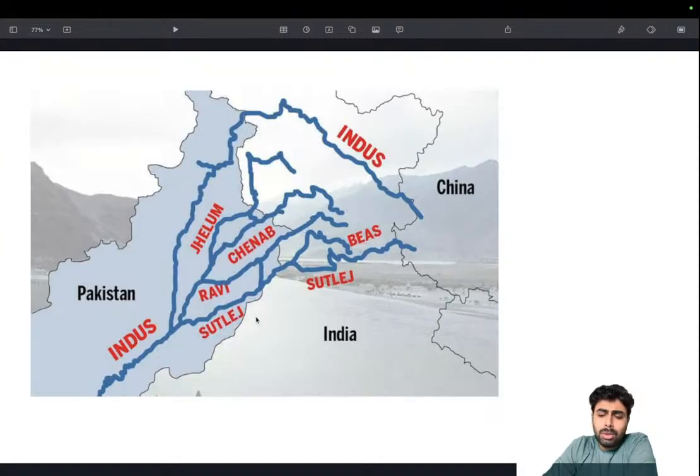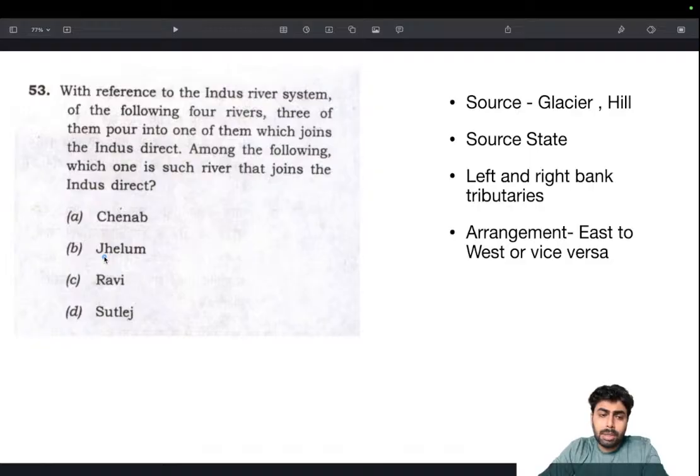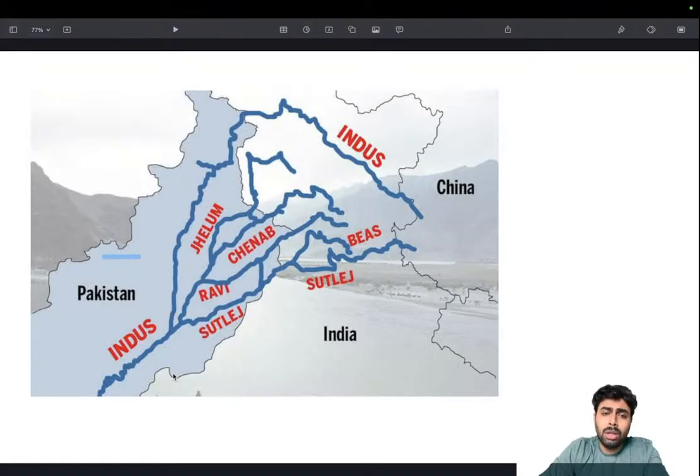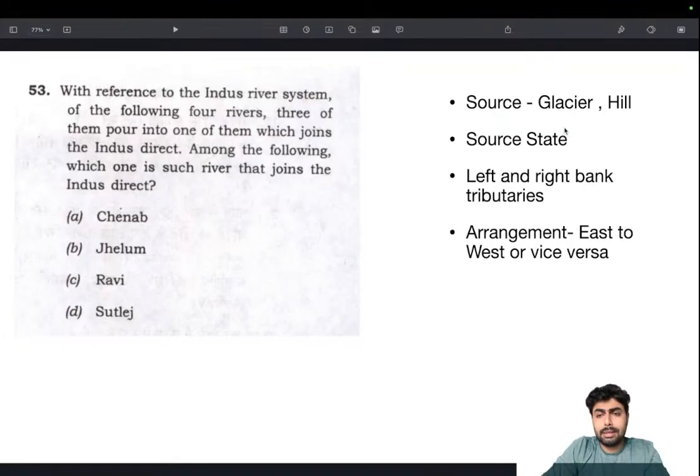Then about the Jhelum river. Meandering of the Jhelum river forms the Ular Lake, that you know. So these are the few facts you should be knowing. I think in 2023 a question about Jhelum was asked, something like meandering of Jhelum river forming the Ular Lake. So Indus is very important, and don't overcomplicate it. Just take this map alone. This is enough. Map it and learn it, and add these details: source, glacier, source state, things like that. These are the information that's actually needed. You shouldn't be tracing the entire course of the river. There is no need for that. Just have this information about any river, especially the major rivers.